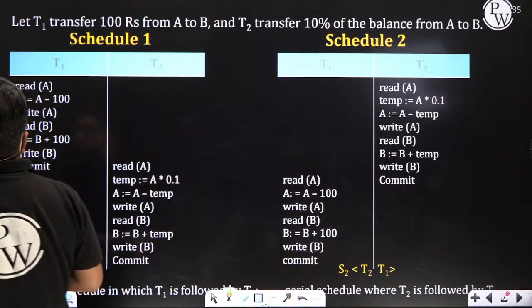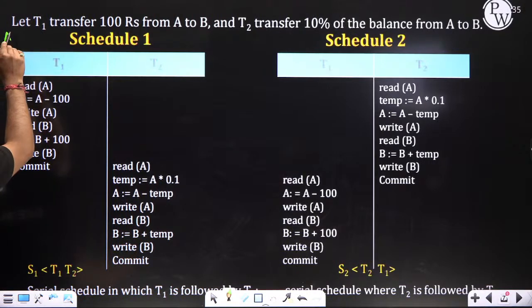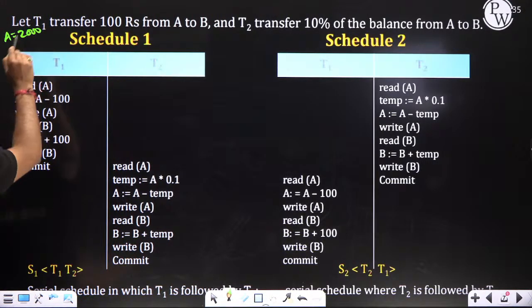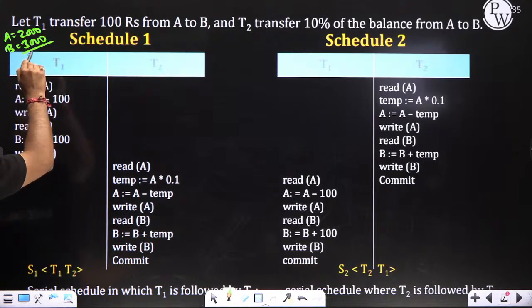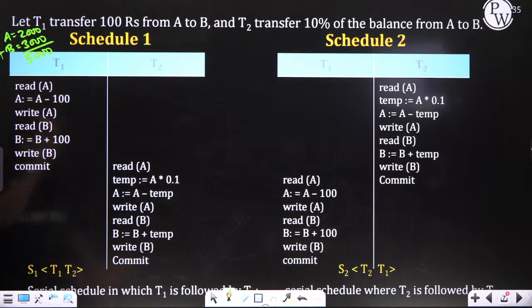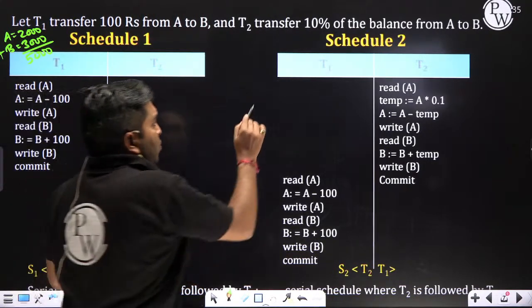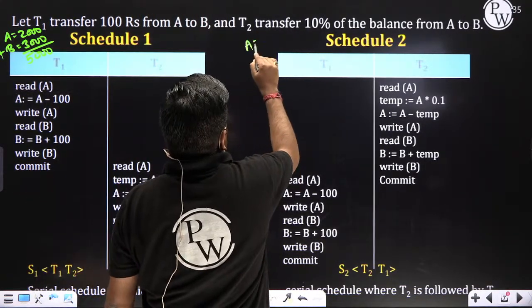Here A value is 2000. The sum of A plus B is 5000. The sum of A plus B is 5000, my dear.